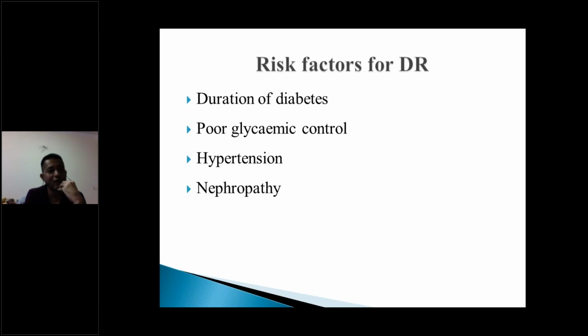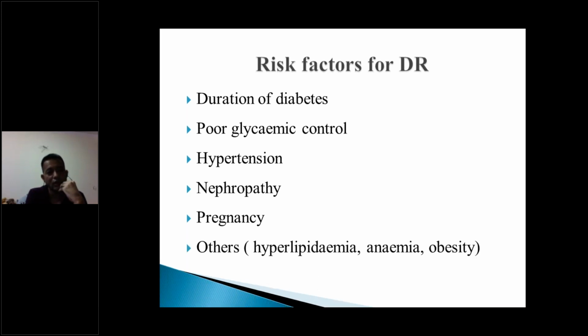Then the diabetic patient also will have nephropathy as a result of diabetes, and many times the nephropathy and retinopathy happen in close proximity because they are pathologically the same. Likewise, for a diabetic patient who is pregnant, the metabolic changes in her body due to pregnancy can worsen retinopathy.